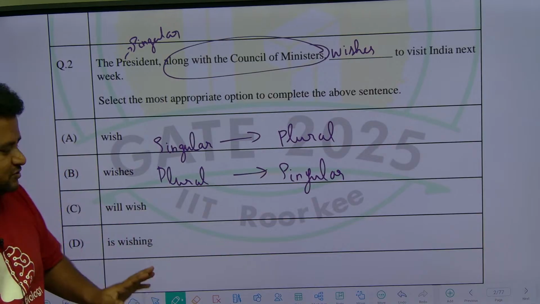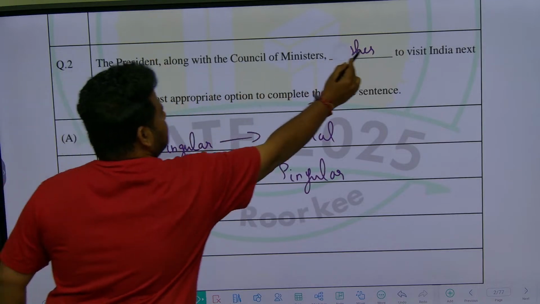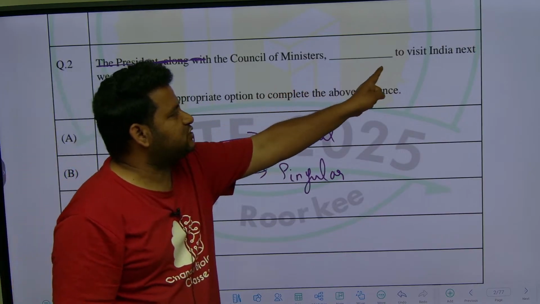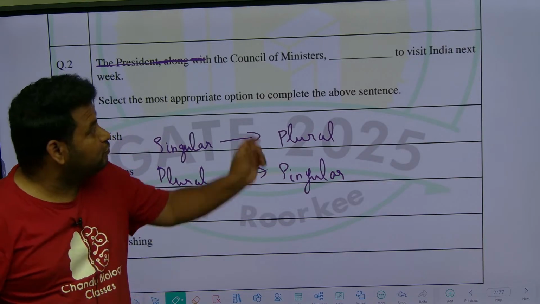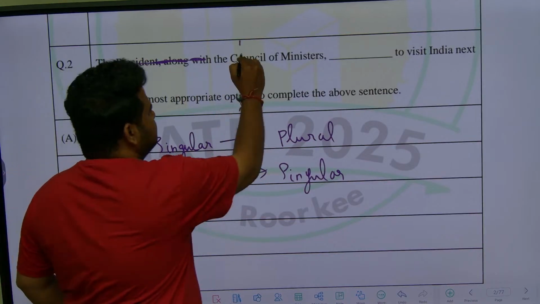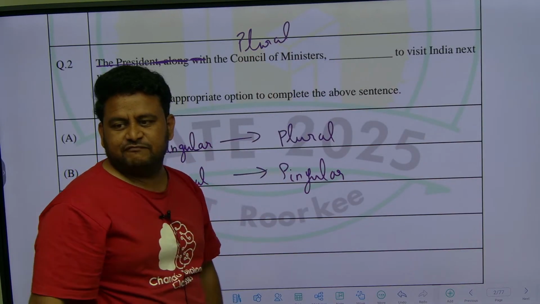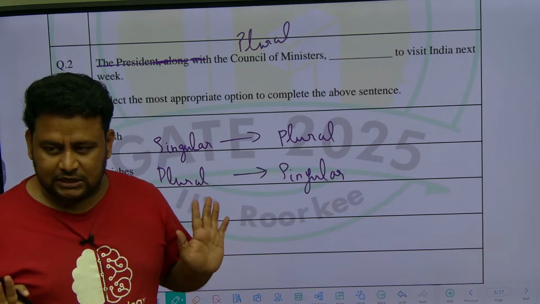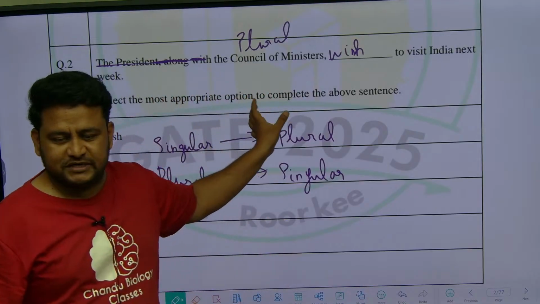Now suppose the same question comes. Observe carefully: if there is no president, the council of ministers dash to visit India next week, what will be the answer? Wishes won't be the answer. Wish. The council of ministers means a group of people, that is plural. So you have to focus. Plural means it should be singular form, wish. We wish to go to movie. We cannot say we wishes to go to movie. The council of ministers wish to visit India.